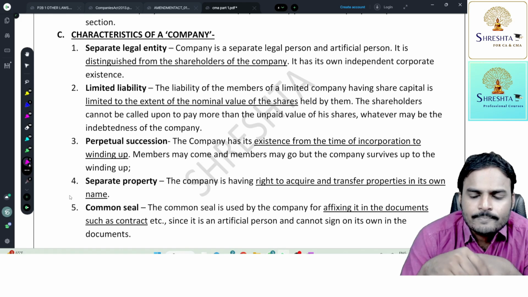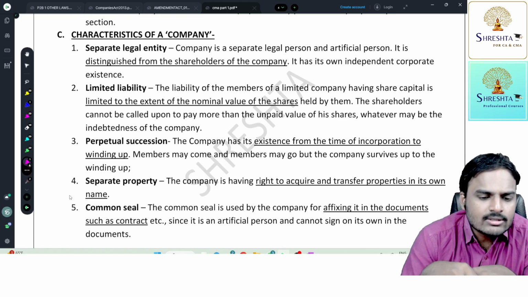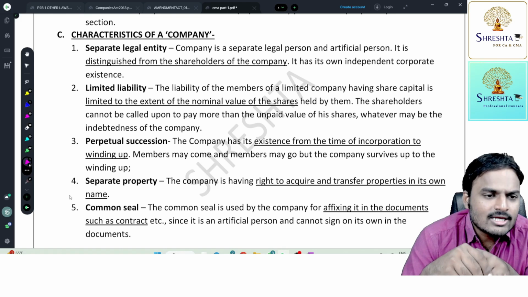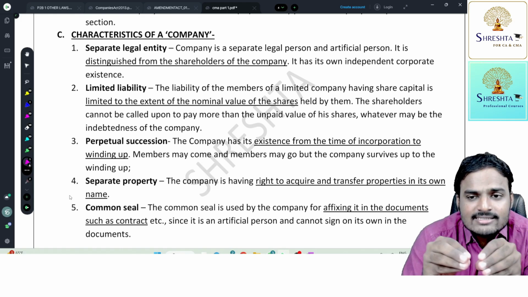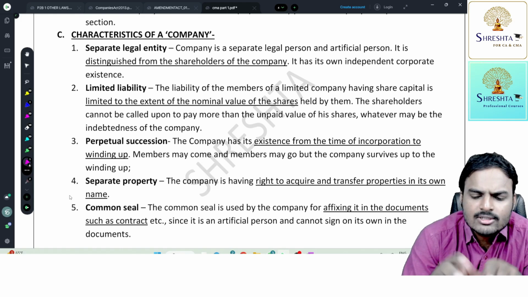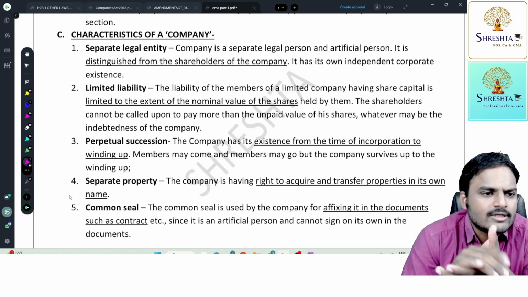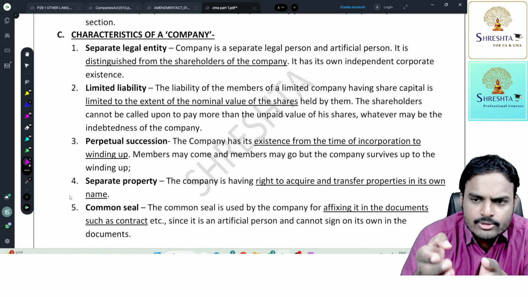Just now I told you they agreed to contribute 10 lakhs. So far they contributed 8 lakhs. How much is pending? The balance amount. How much is outstanding? 2 lakhs. So they are liable to contribute 2 lakhs only.